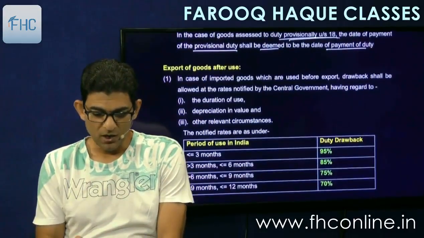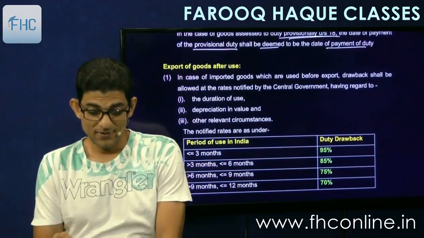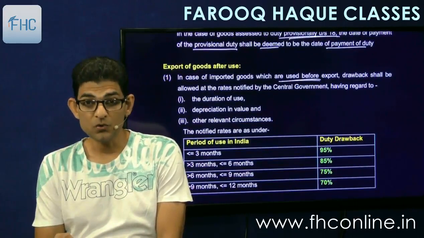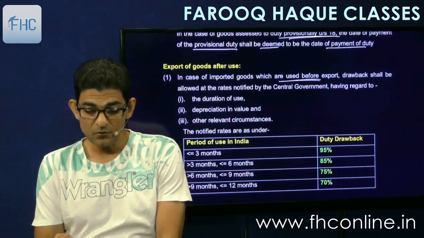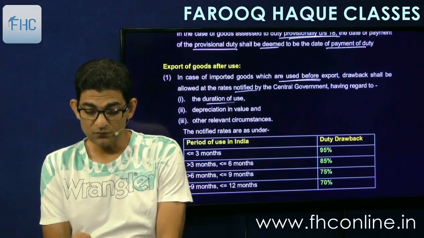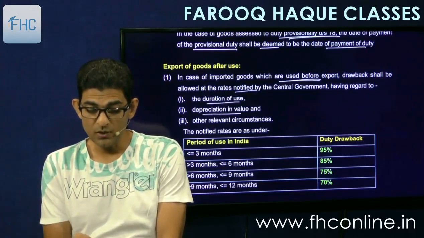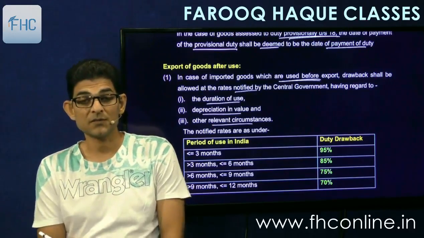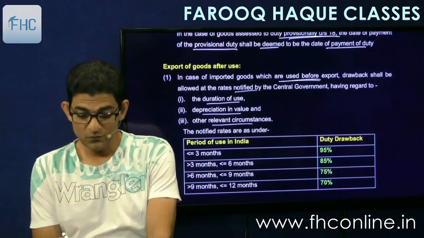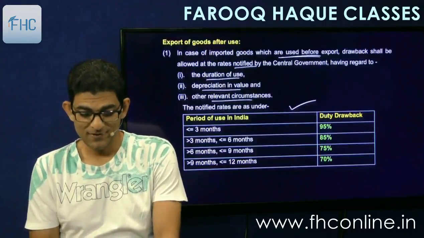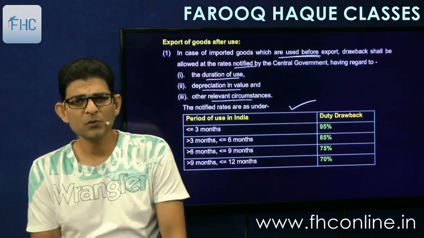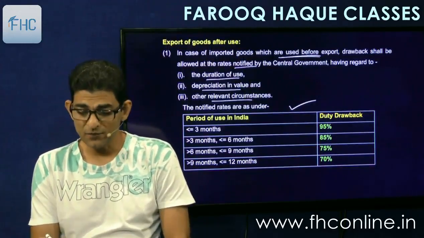Then export after use. So in case imported goods which are used before export, drawback shall be allowed at the rates notified by the central government having regard to the duration of use, depreciation in value and other relevant circumstances. And the rates which are notified are given below. So you have to remember these rates. If the use is of less than or equal to 3 months, then you get 95% drawback.